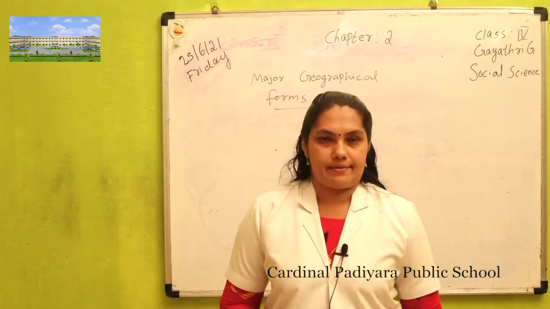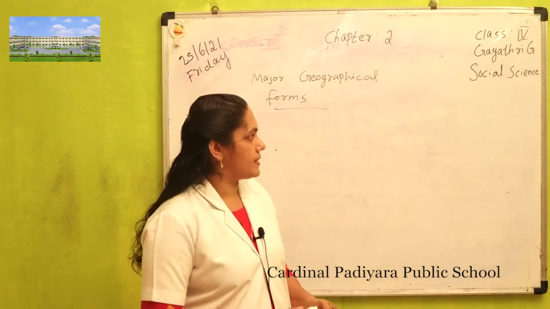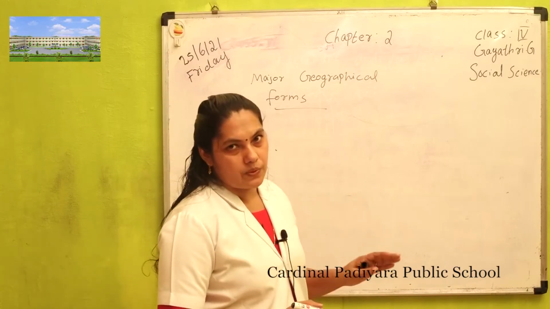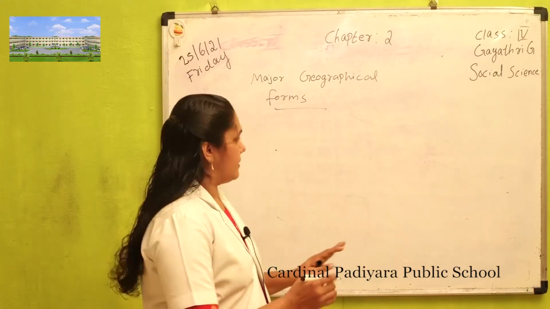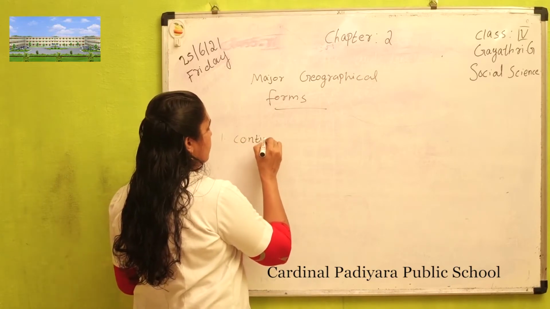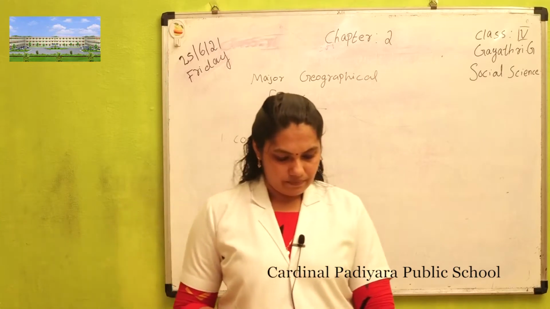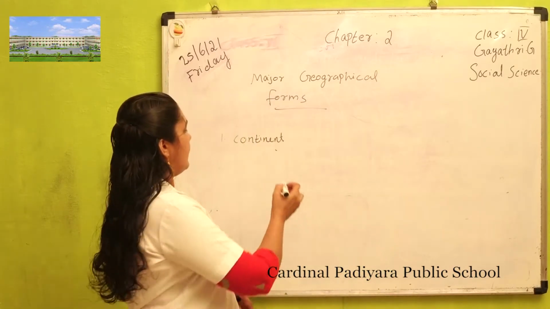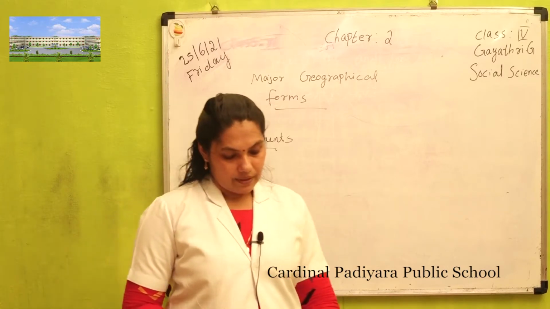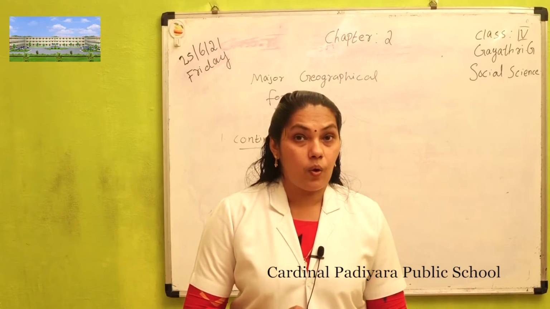The continents. What are called continents? The first geographical form is the continent.